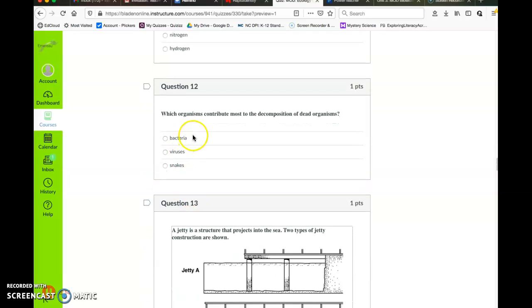Question 12. Which organisms contribute most to the decomposition of dead organisms? Bacteria, viruses, or snakes?